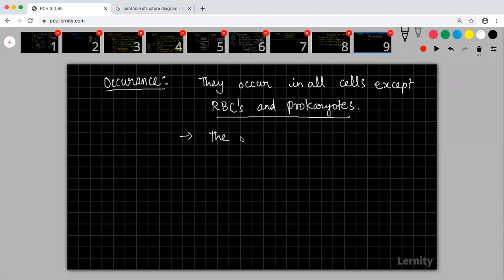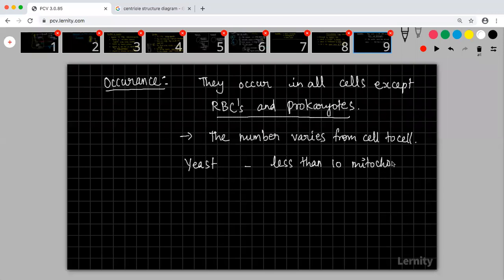The number varies from cell to cell. So yeast will have less than 10. Liver cells, in the range of 1000 to 1600 mitochondria.